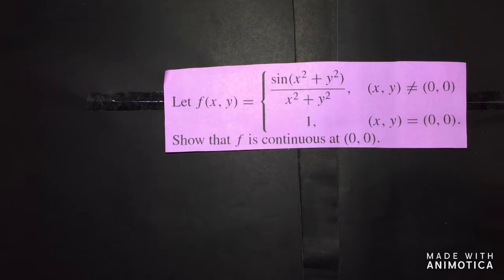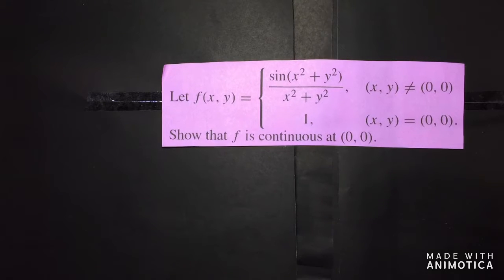Let the piecewise function f of x,y equal sine of (x squared plus y squared) all over (x squared plus y squared) if (x,y) is not equal to (0,0), and 1 if (x,y) is equal to (0,0). Show that f is continuous at (0,0).